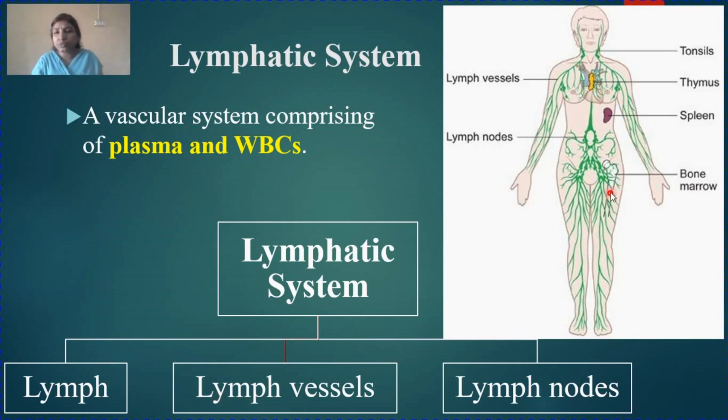Now look at the picture. You can see green lines. These green lines are nothing but the lymph vessels. And you can see the swollen nodes, swollen parts. You can see various swollen parts. These are your lymph nodes. And this line part is your lymph vessel.